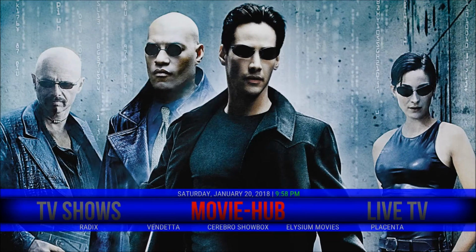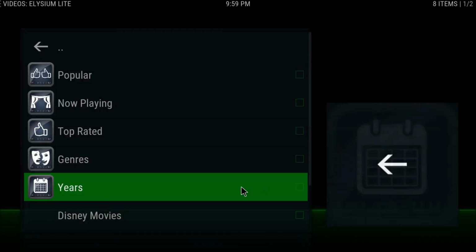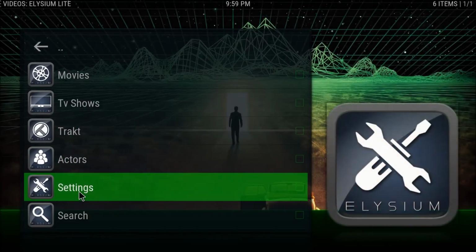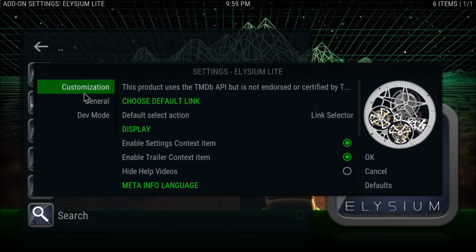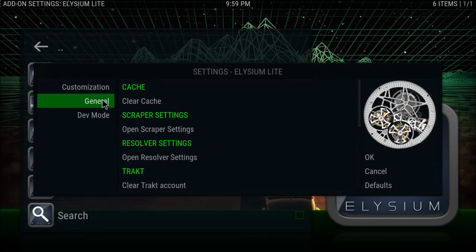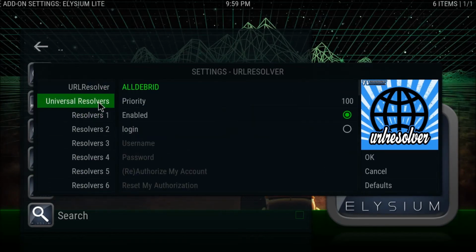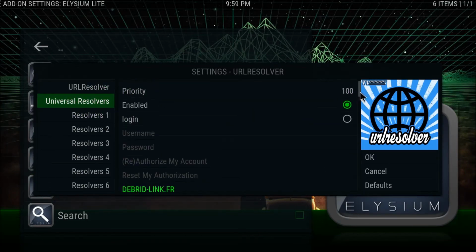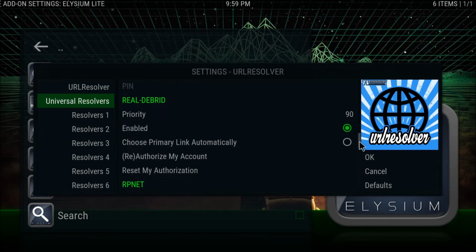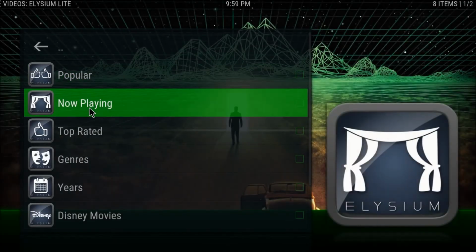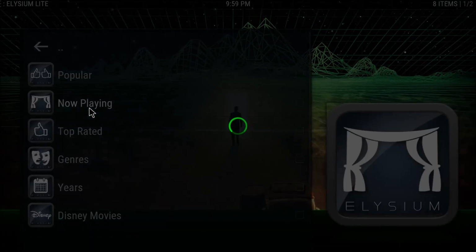And just to show you that, if I now go into Exodus, no, we won't go to Exodus because you need to set Real Debrid up itself. In fact, let's go in and we'll just do Exodus as well. Resolver settings only. That just brings up the setting. In fact, it should work in here because I've just set it up. Fast select OK, go into movies, we'll go to now playing, let's have a look.